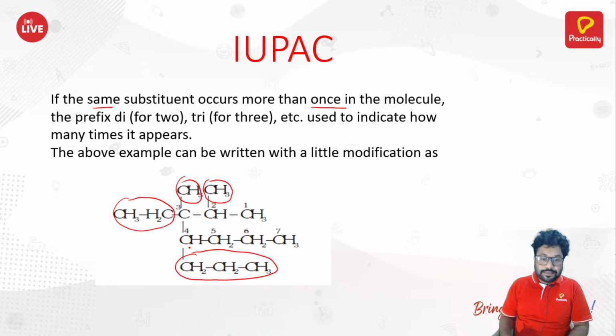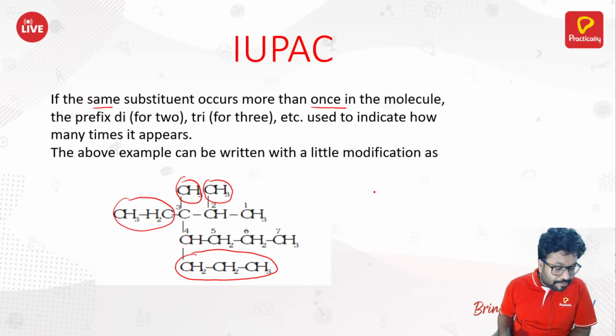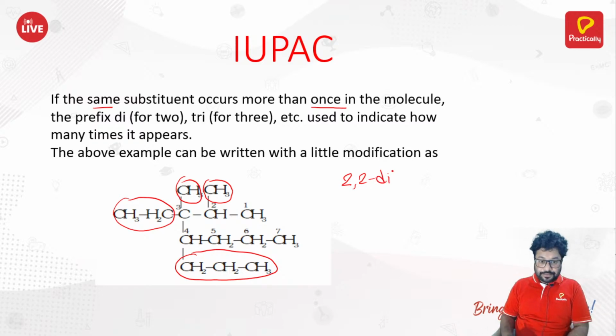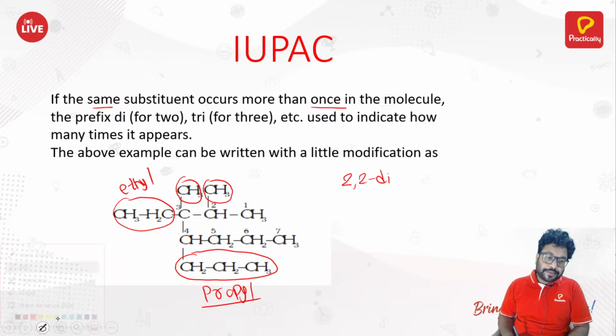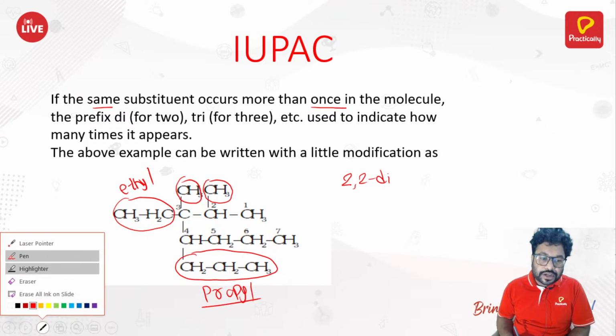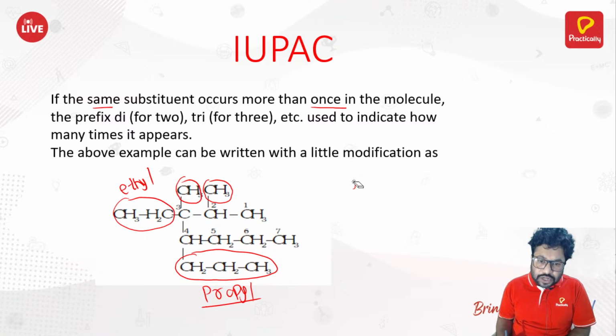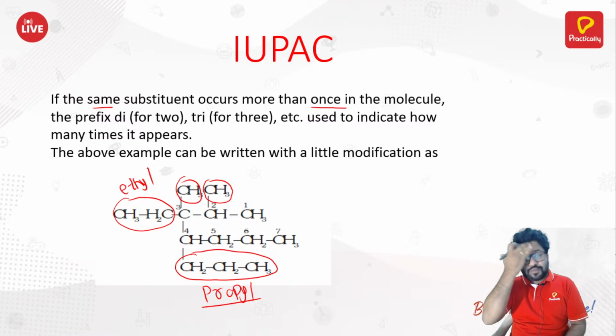Now, how would you name this compound? It would be named as 2,2 dimethyl. Now let's see, these are methyl, this is ethyl, and this is propyl. Tell me alphabetically which should come first: ethyl, methyl, or propyl.